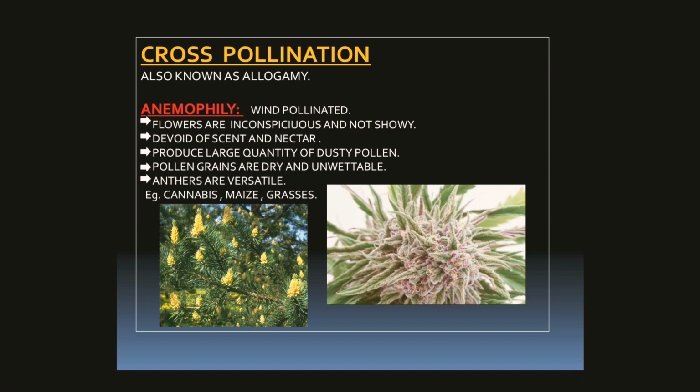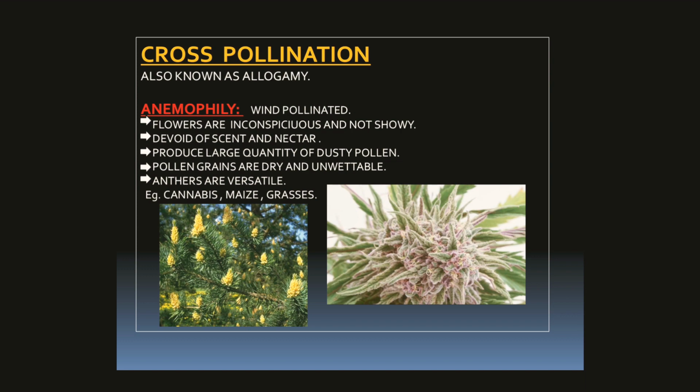Pollination by water is called hydrophily. And biotic agents are also there. The biotic agents are insects, birds, and bats. Pollination by insects is called entomophily.